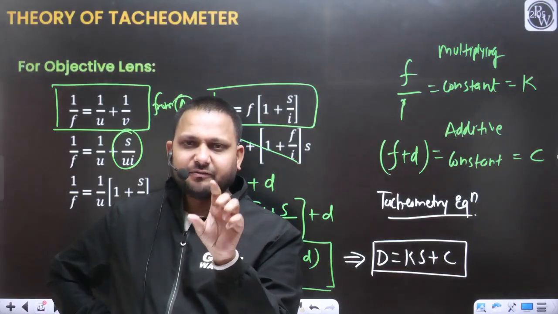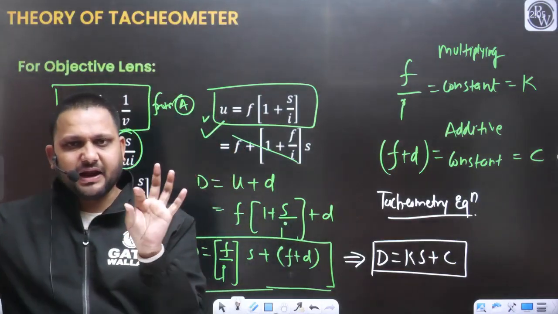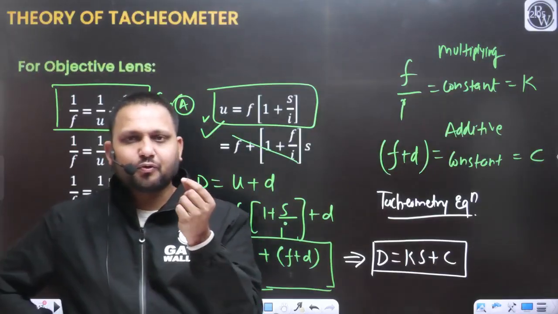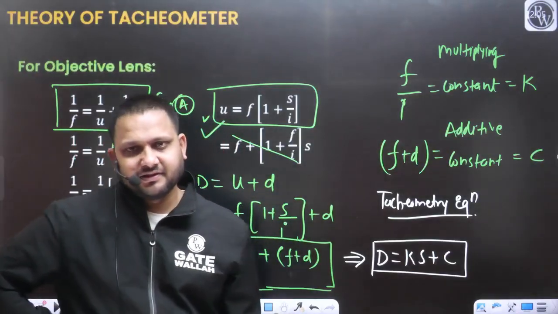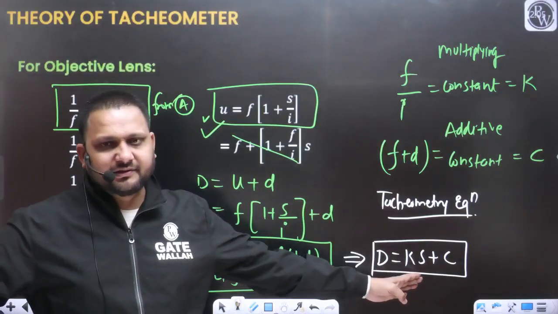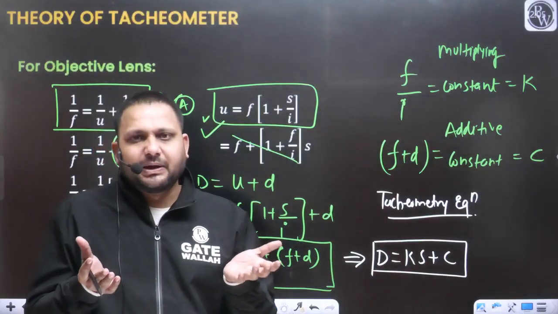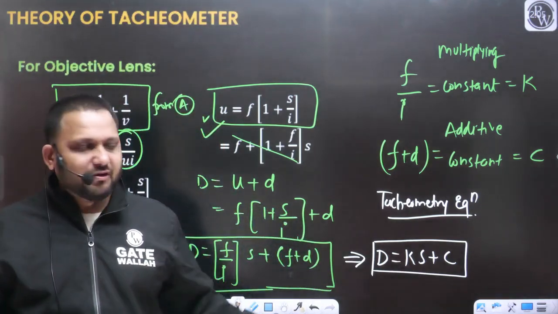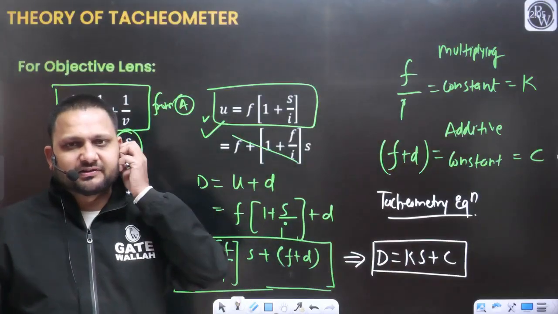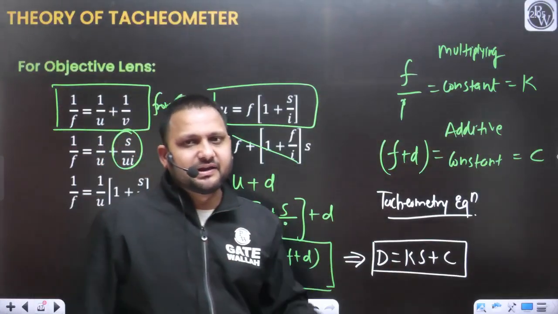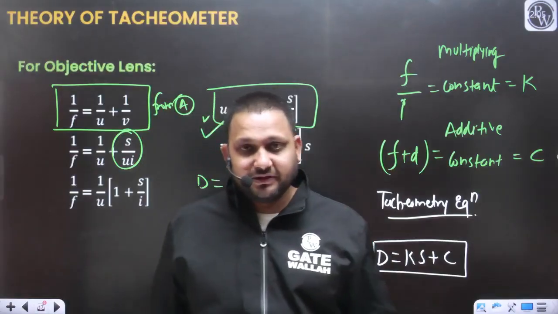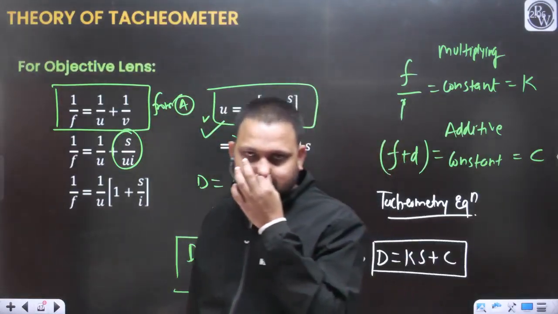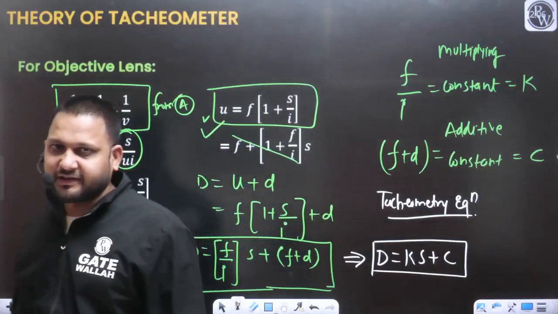With the upper staff reading and the lower staff reading, you can find out the value of S. Just put the value of S. If you know the multiplying constant and additive constant for the instrument, very easily you can calculate the distance between the instrument and the staff with the help of this equation, yes or no?